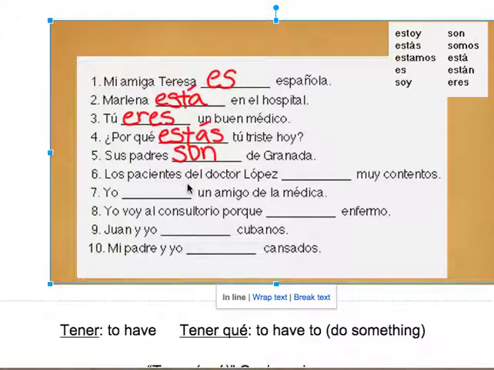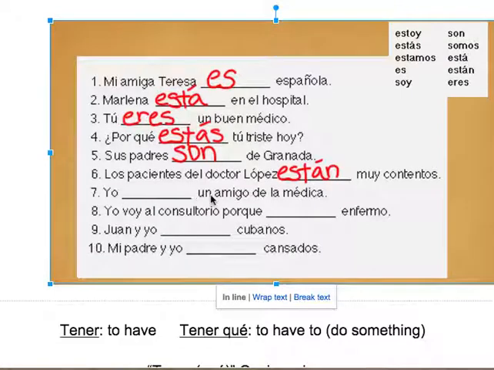Bien. Los pacientes del doctor López, muy contentos. Oh, recuerda, triste, contento. Emoción. Emociones. Los pacientes del doctor. Muy bien, señorita Courtney, con acento. Están muy contentos.